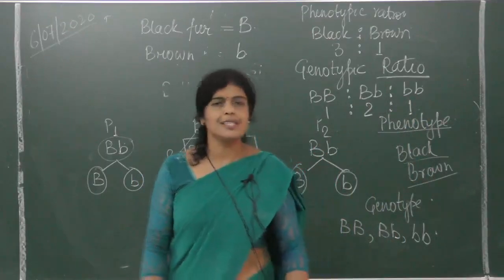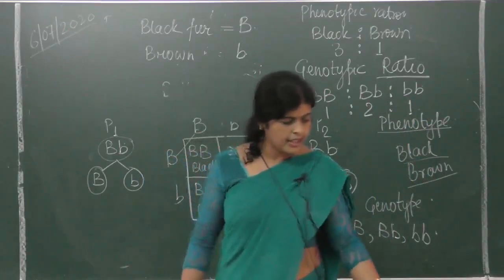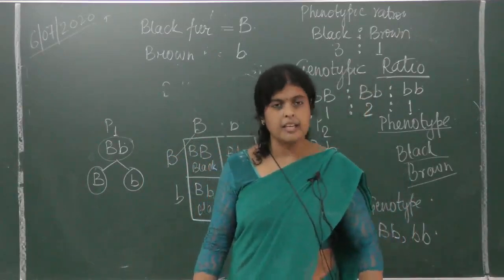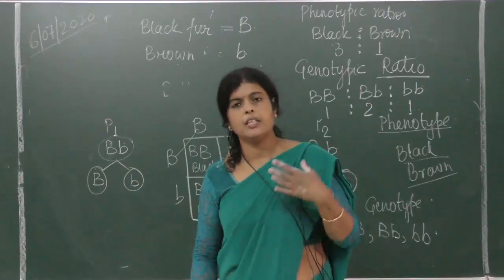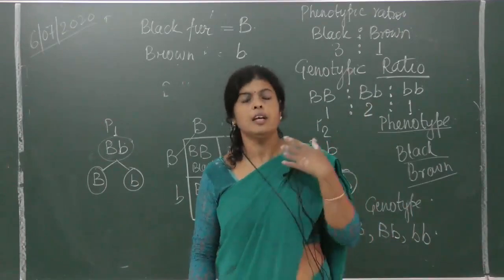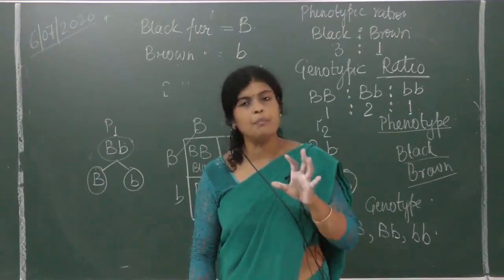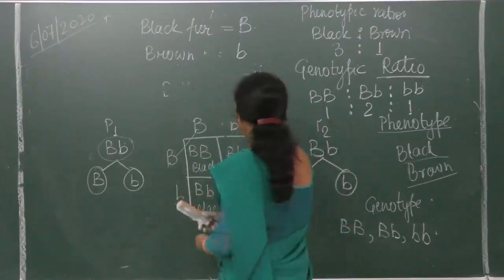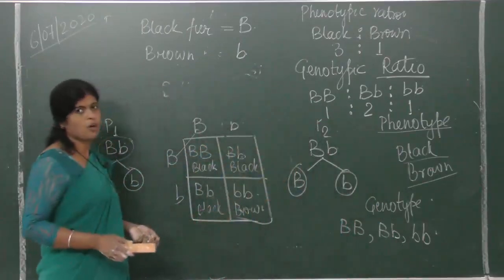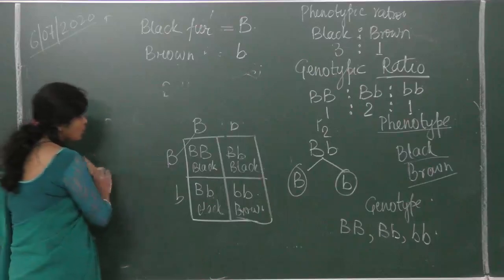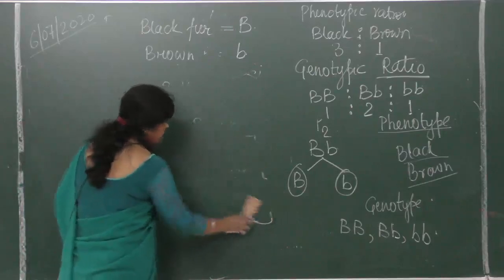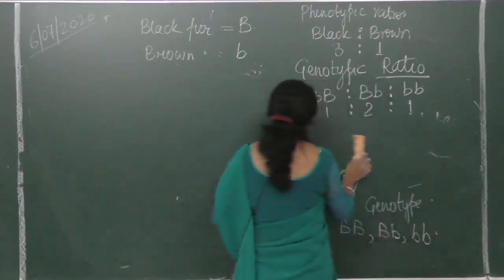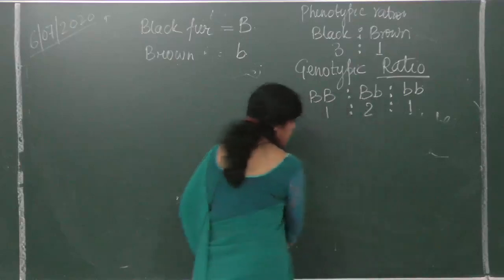Is it all right? So these are the autosomal characters. They can ask you anything, like any character they can ask. They can tell you about free earlobe, joint earlobe, tongue rolling, non-tongue rolling, fur, but they will mention which is the dominant character and which is the recessive character. So you can do it. It is just like the Mendel's cross, how we have shown. So these are all autosomal characters which are being inherited. Is it all right? So next we do with sex linked characters.